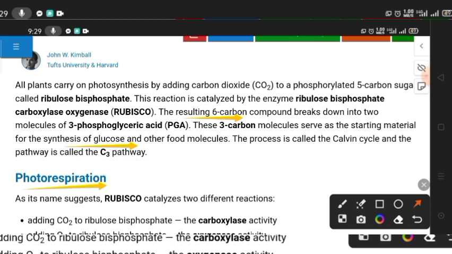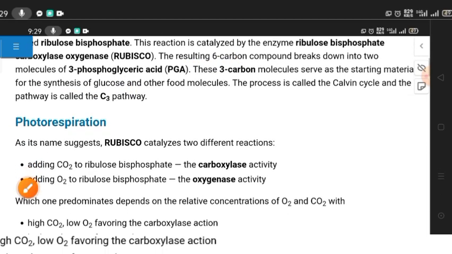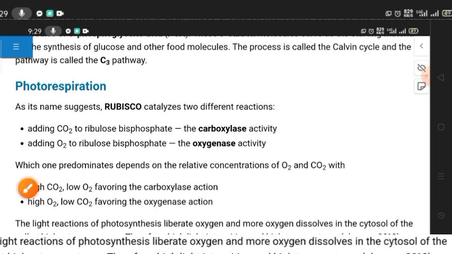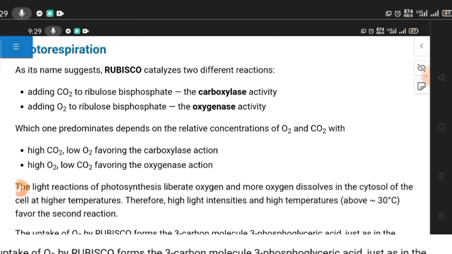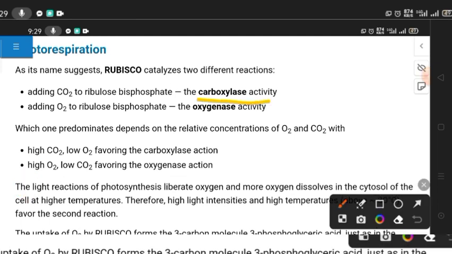Next is photorespiration. As its name suggests, Rubisco catalyzes two different reactions. One is adding carbon dioxide to ribulose bisphosphate, the carboxylase activity. The second is adding oxygen molecules to ribulose bisphosphate, the oxygenase activity.